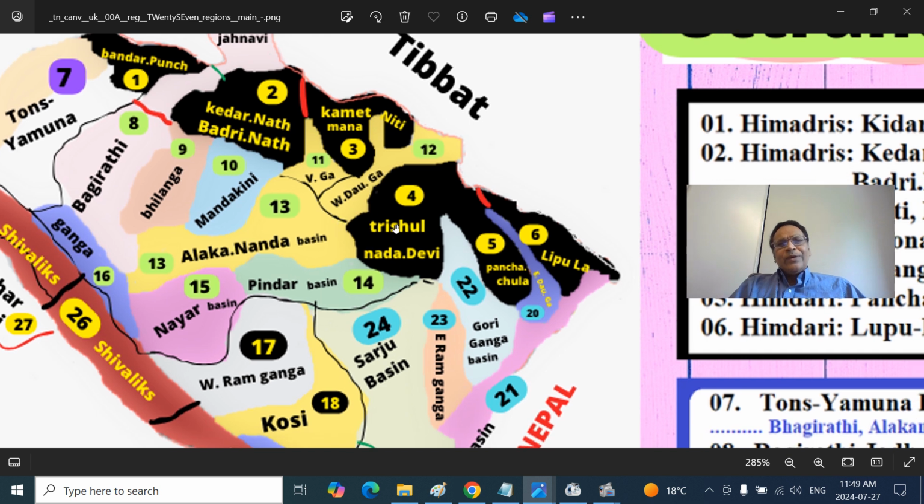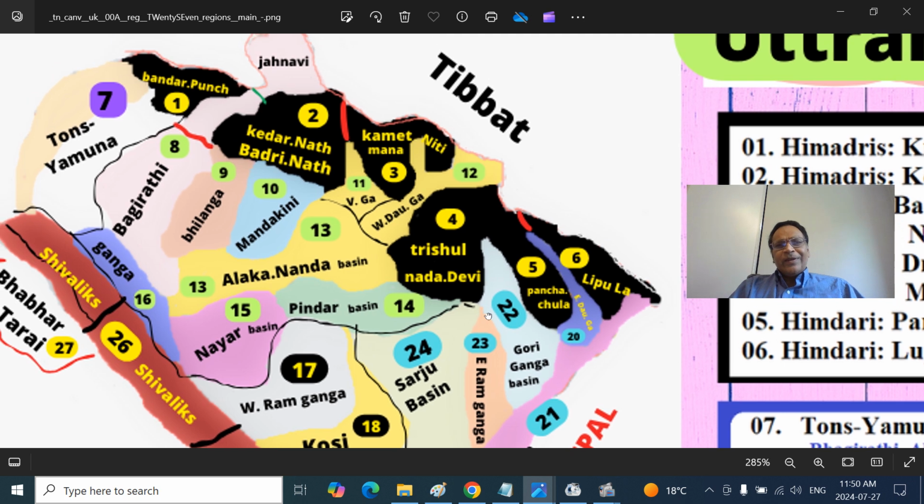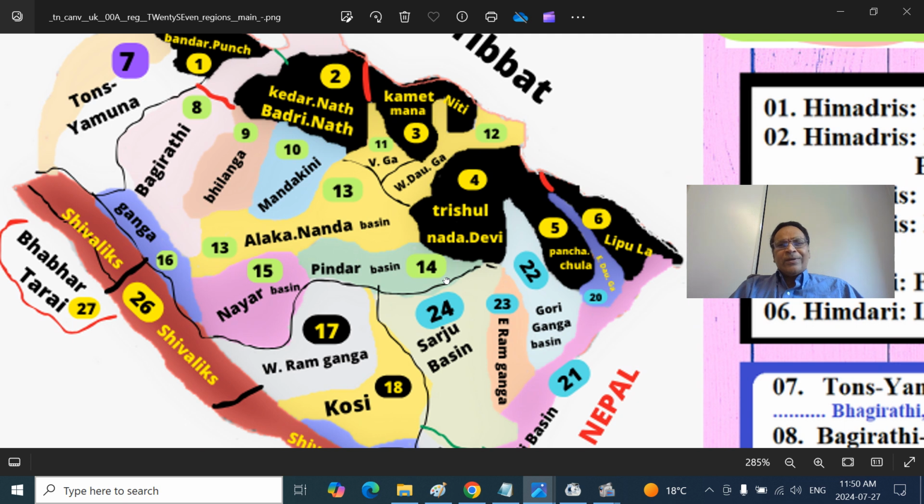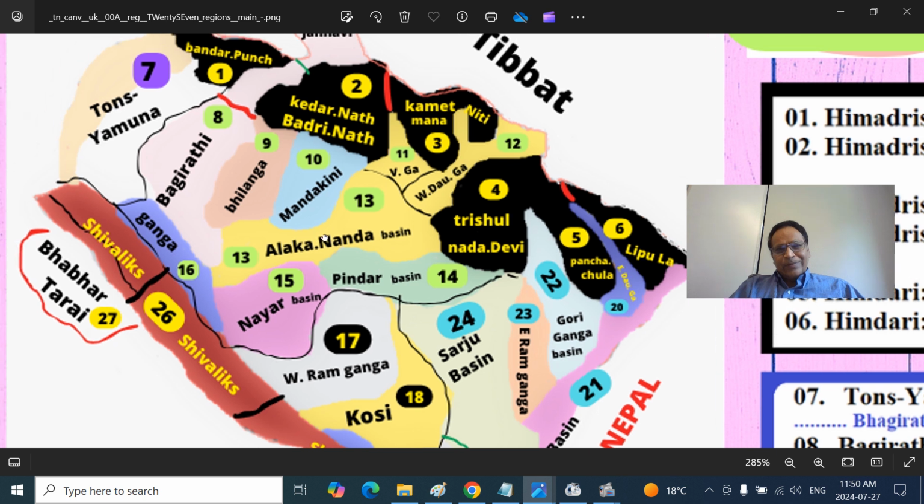So east of this, Gori Ganga separates the Panchachuli mountain ranges. This is across Tibet and Nepal, the Lipulekh or Kalapani region. So we have all these 6 Himadri regions separated by the valleys and basins. So next we will go into the valleys and basins, and also this region is the Madhya Himalaya mountains, middle Himalaya mountains.